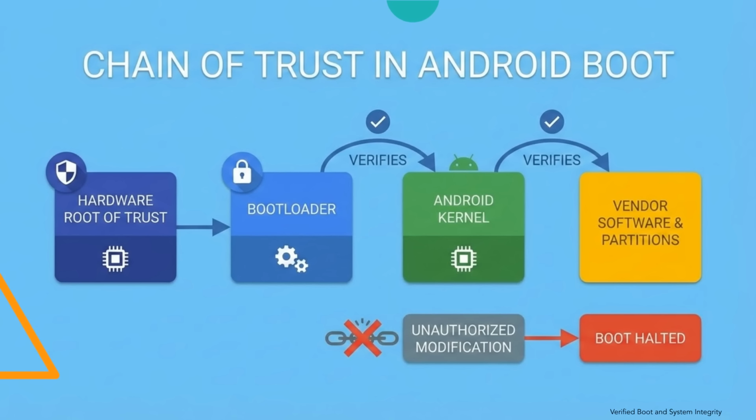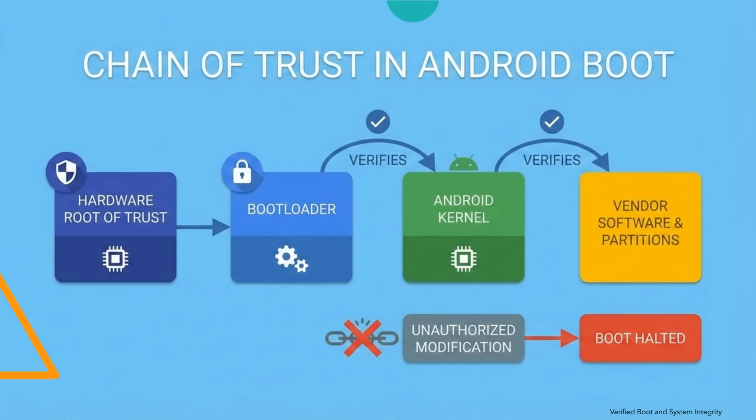After the hardware root of trust verifies the bootloader, the bootloader becomes responsible for verifying the next stage components. The bootloader checks the integrity of the Android kernel image using digital signature verification. If the kernel signature matches the expected trusted key, the bootloader allows the kernel to execute. The bootloader may also verify additional partitions, such as vendor software and boot configuration data.